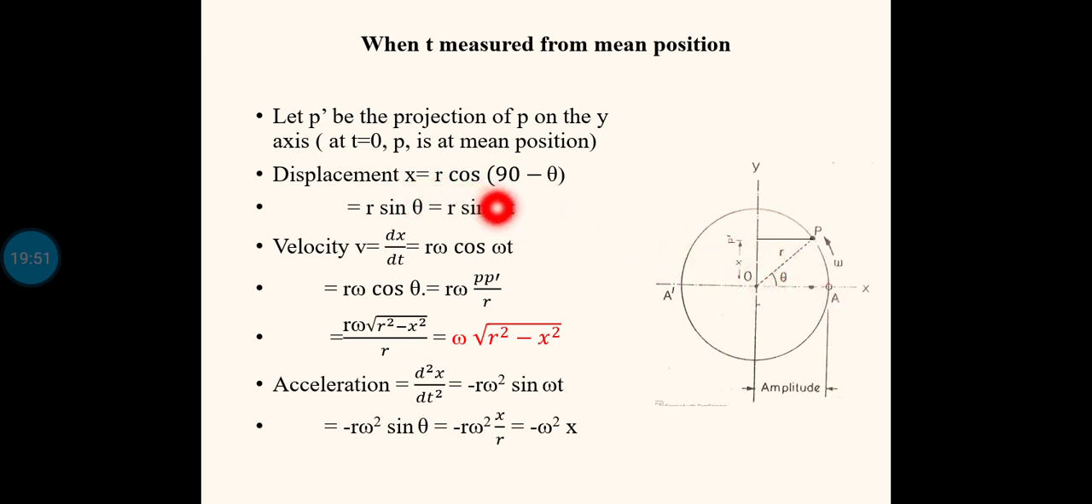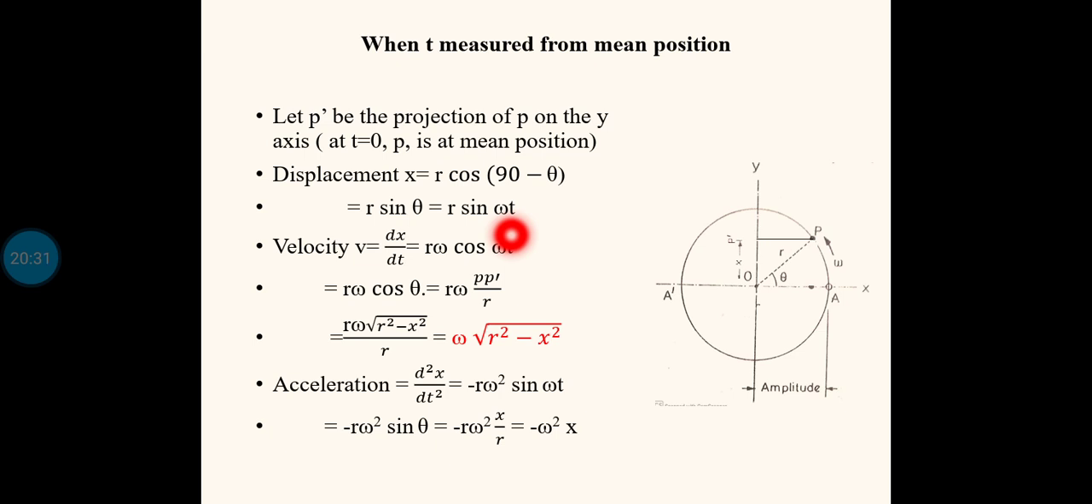Now the displacement x. I am taking this angle as theta, so this angle is 90 minus theta. In order to get the value of x in terms of r, I will take cos of 90 minus theta, which is x by r. So x is equal to r cos 90 minus theta. Cos 90 minus theta is nothing but sin theta. So x is equal to r sin theta, or r sin omega t, since theta is equal to omega t.